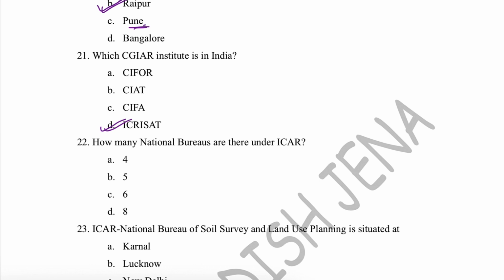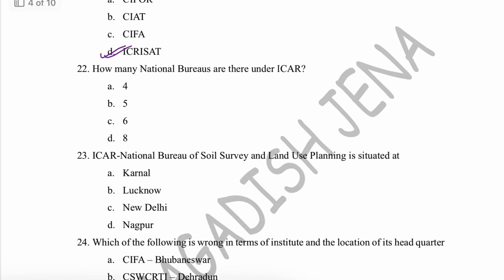Okay, next question is how many national bureaus are there under ICAR? So ICAR has different types of research institutes, that is Central Research Institutes, then AICRPs, then national bureaus, then Indian Institutes of different subjects, then directorates, project directorates and all. So there are 6 national bureaus present under ICAR.